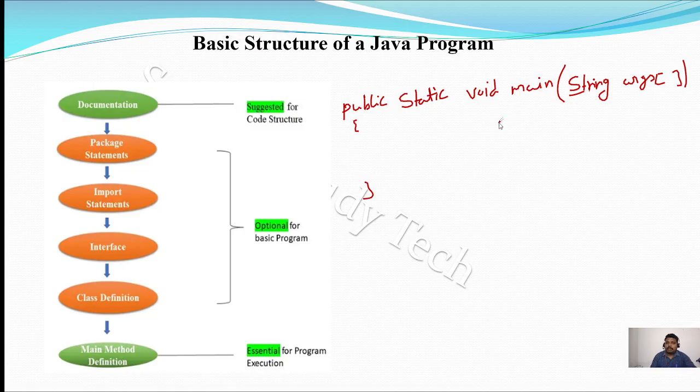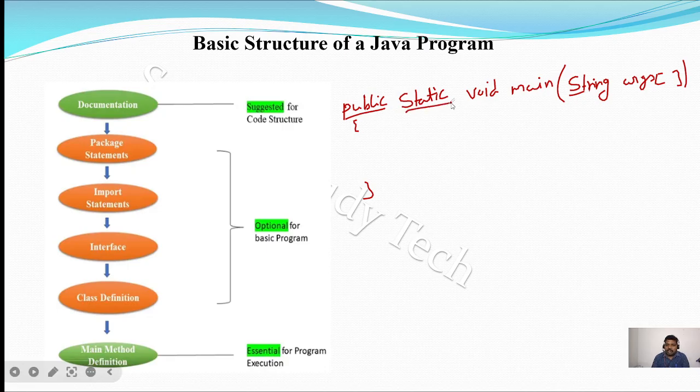So this is the main method. So what is meant by public? Public is a keyword, static is a keyword, void is a keyword. So what is the public? This method is declared as public, then you can access it anywhere. This method can be accessed anywhere.